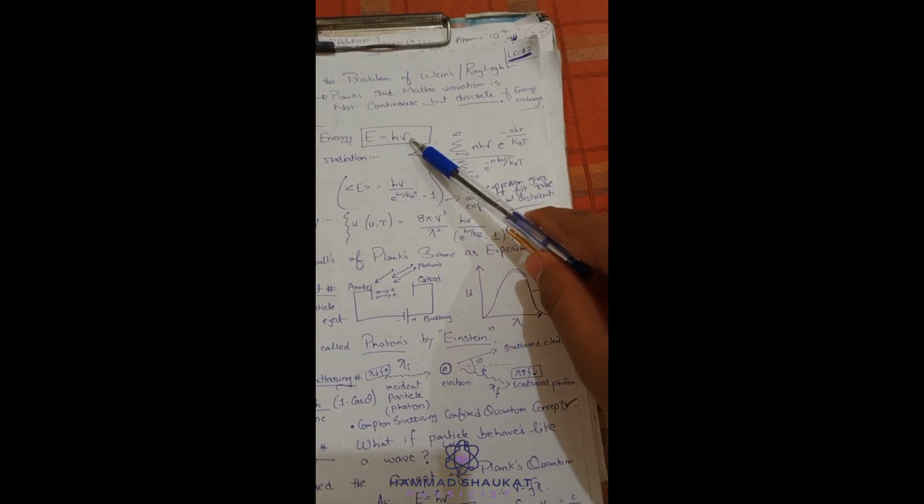If you want to find the average energy of radiation, you take the average: summation n equals 0 to infinity. If you are taking n particles, the energy is n h mu, so n h mu times exponential power minus n h mu divided by kBT, divided by summation n equals 0 to infinity of exponential minus n h mu divided by kBT.